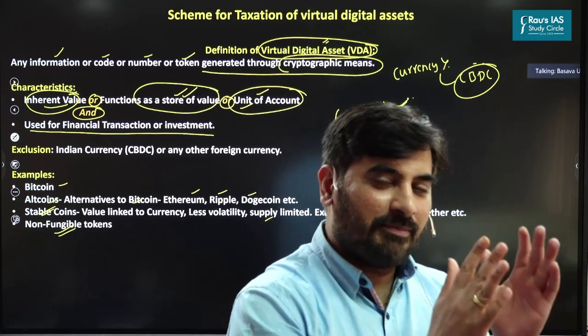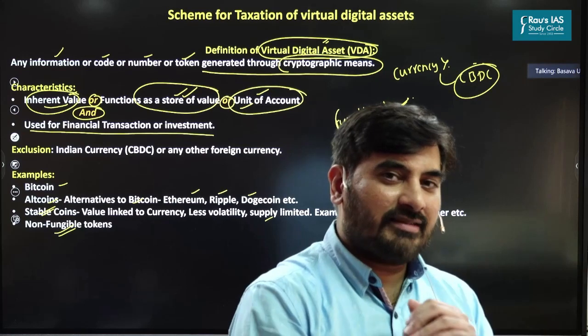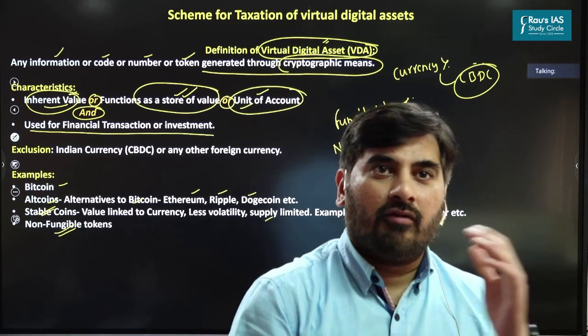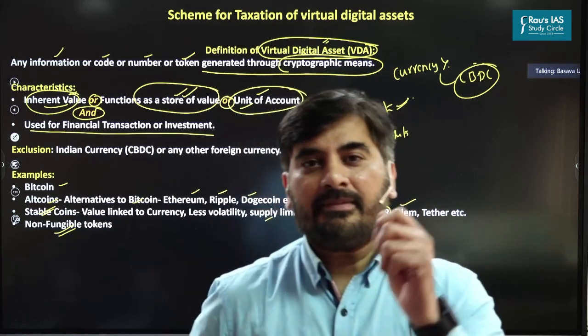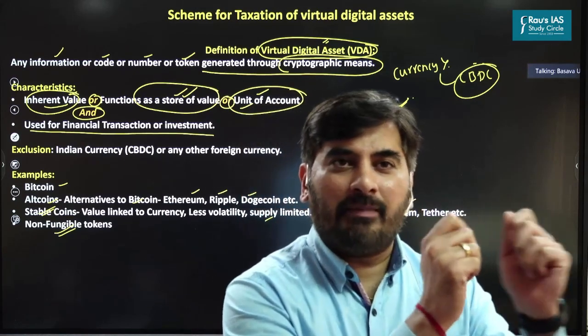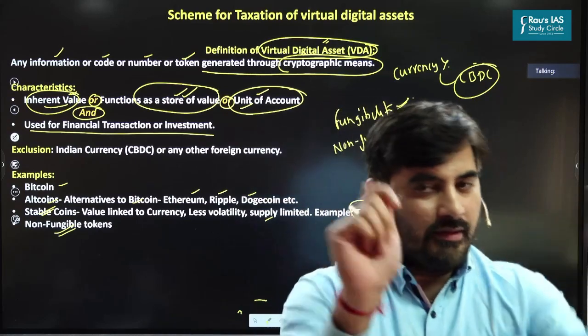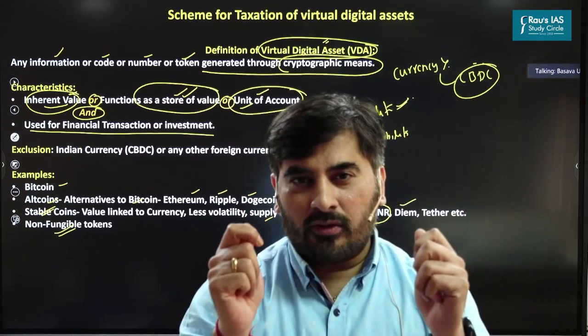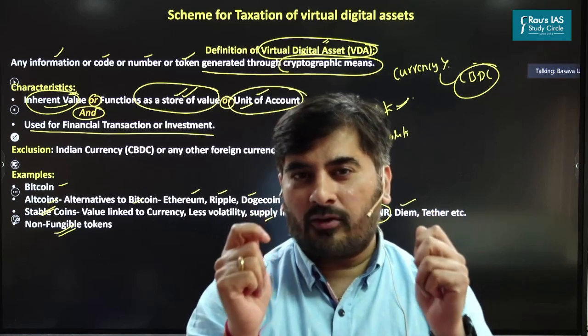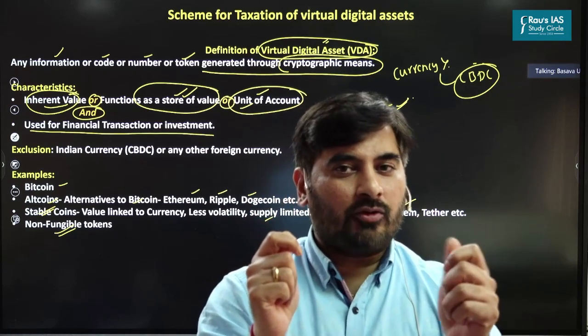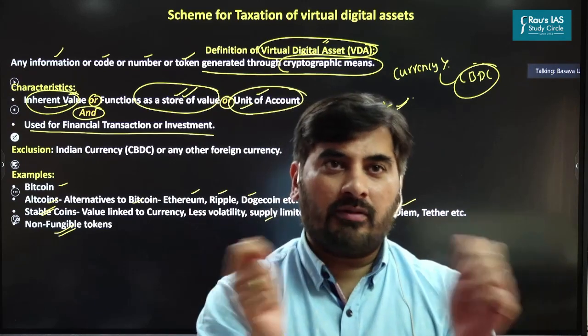But let me simplify this further. The best example of fungibility is rupee or money itself. For example, let's say I have two 10 rupees banknotes. These two 10 rupees banknotes have same value, right? One 10 rupee banknote can be easily replaced with another 10 rupee banknote because the value is same.